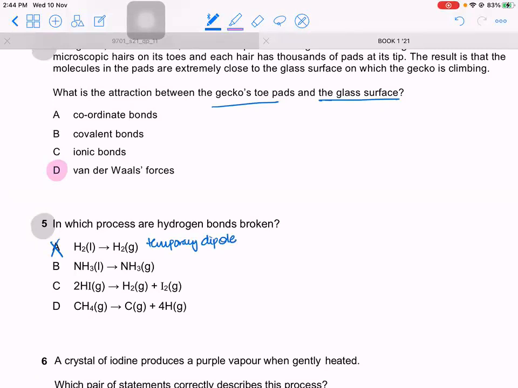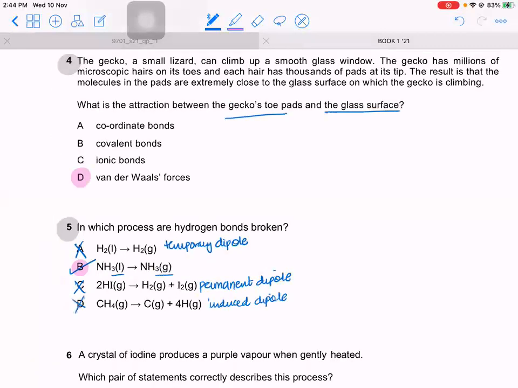Ammonia. Does ammonia have hydrogen bonding? Yes. And you see what's happening from liquid to gas. Are you overcoming hydrogen bonding? You are boiling it, from liquid to gas. So when you boil ammonia, you are basically overcoming hydrogen bonds. That's your answer, C. HI, we know that doesn't have hydrogen bonding either. This has what? Permanent dipole forces. CH4 also has what? Induced or temporary dipole forces. Yes, the answer therefore is B.